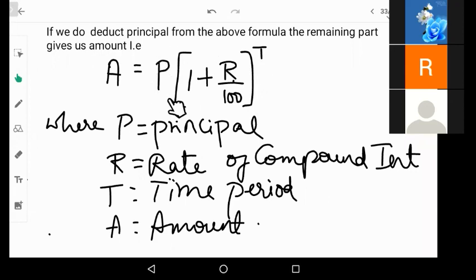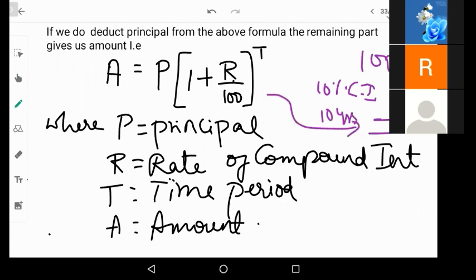This will be the total amount that has to be paid after n number of years. Suppose you take a 100 rupees loan now and they are calculating 10% compound interest. After, let's say, 10 years, your amount will be calculated using this formula. So that will be the amount at the end of that particular year. Is it clear?